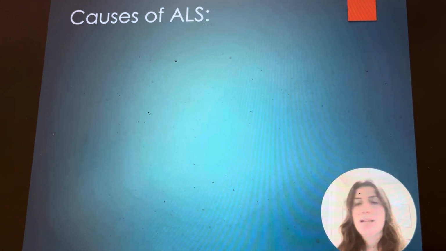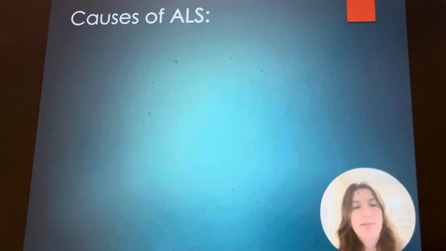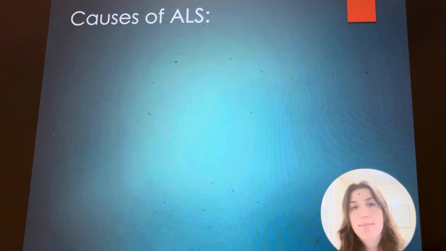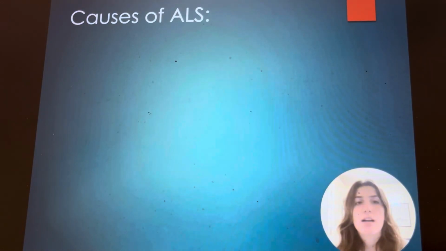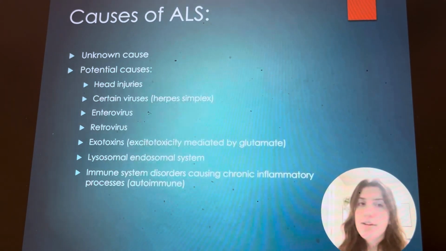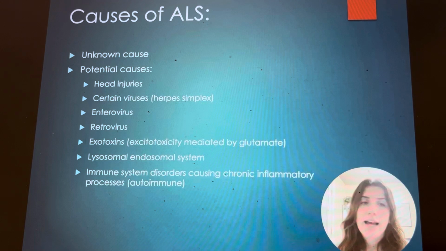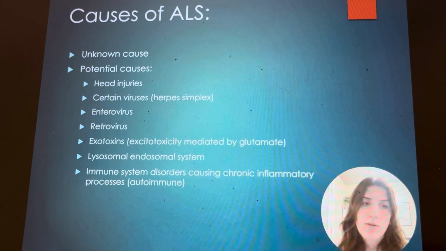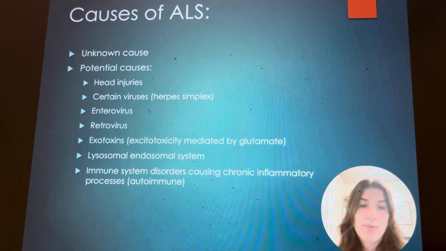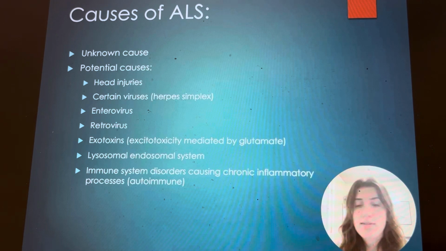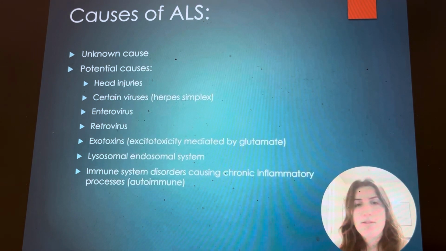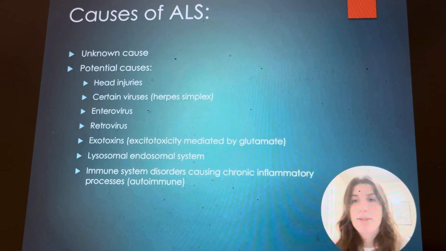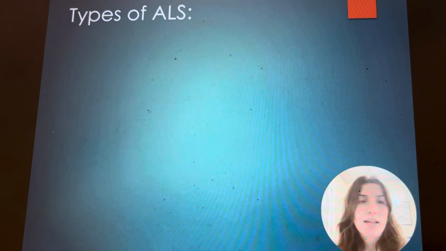Causes of ALS. It's unknown, but these are some potential suggestions that people have had: head injuries, certain viruses, enterovirus, retrovirus, exotoxins, lysosomal and dorsal system and immune system diseases, and disorders such as autoimmune. These are suggestions, but there are many types of ALS that have been studied.